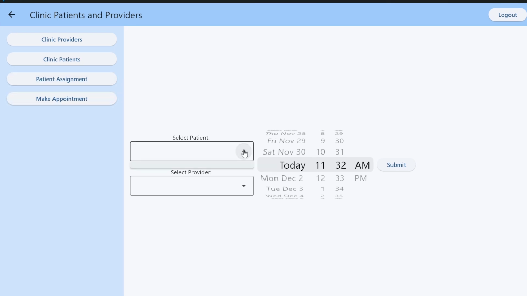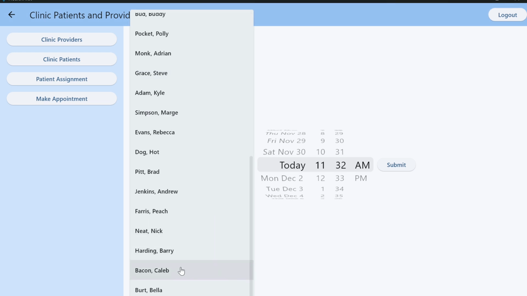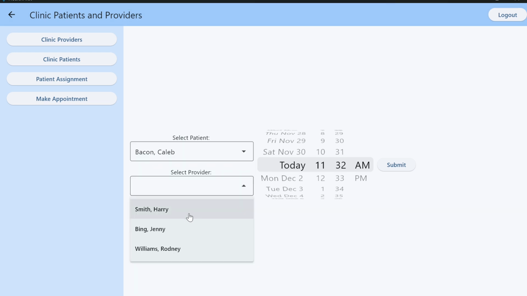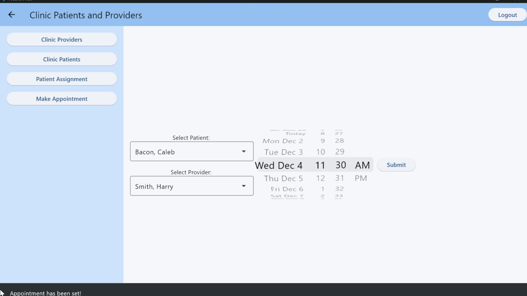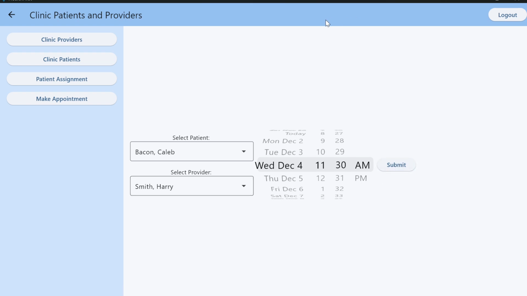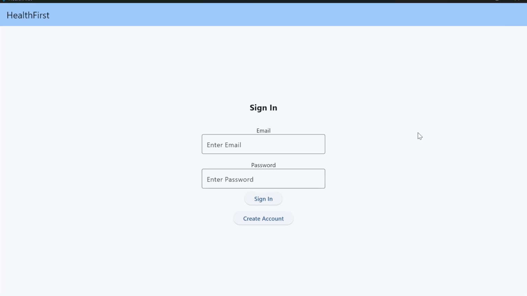And the patient who is calling in is Kayla Bacon. So we're going to go ahead and create an appointment for Kayla Bacon. And Kayla Bacon would like to see their provider, Harry Smith. And they would like to do so on Wednesday, December 4th at 11:30 a.m. I see now that the appointment has been set, so I say thank you to the patient for calling in, and that's it for the appointment creation.